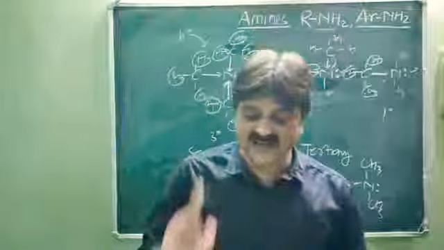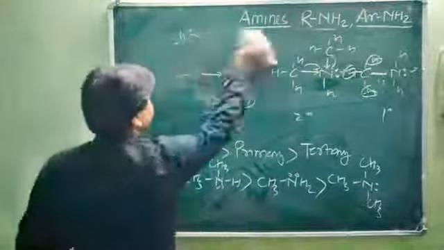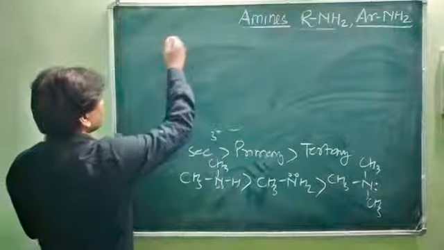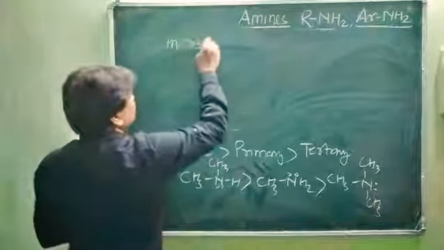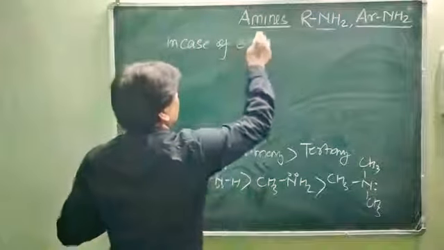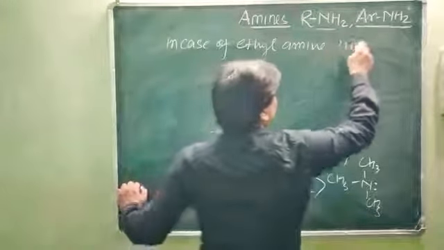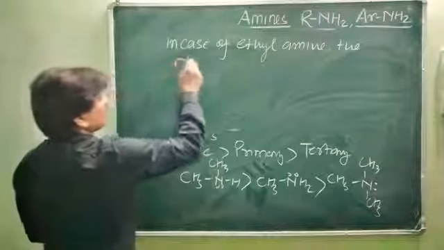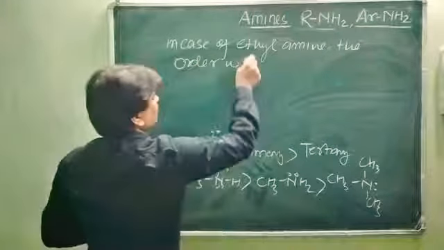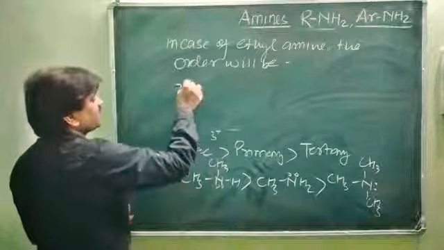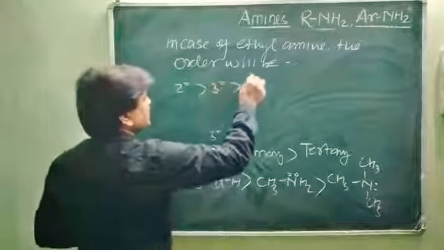However, in case of the ethylamine, what will happen? In case of ethylamines, the order will be secondary is greater than tertiary is greater than primary.